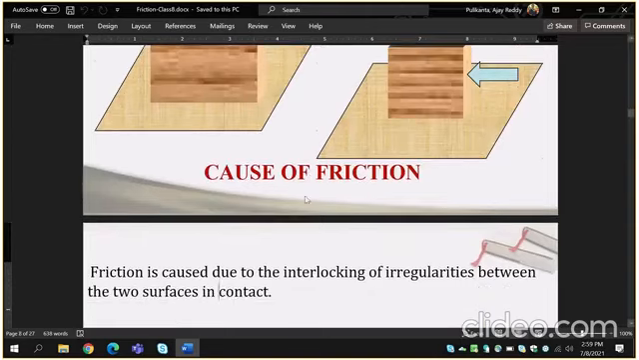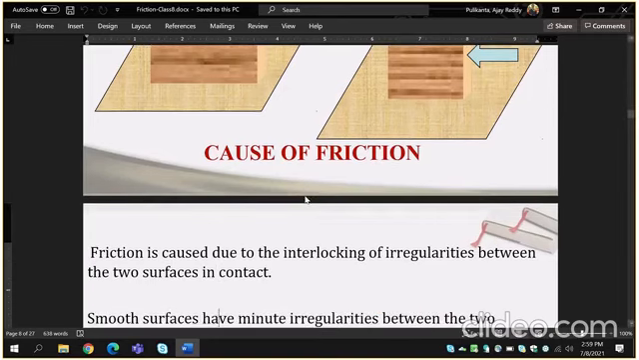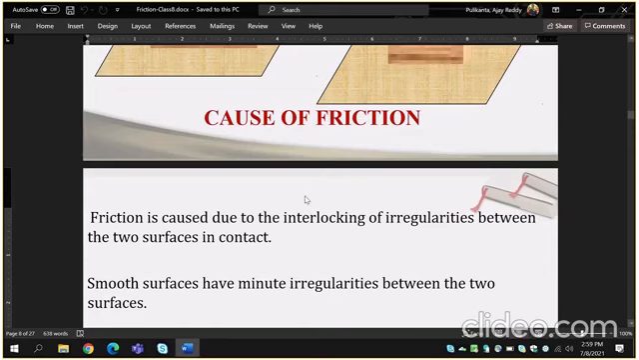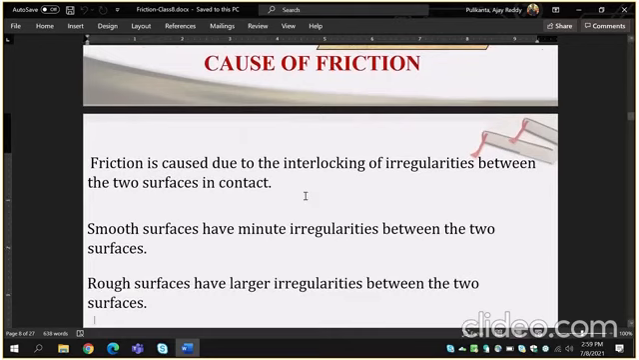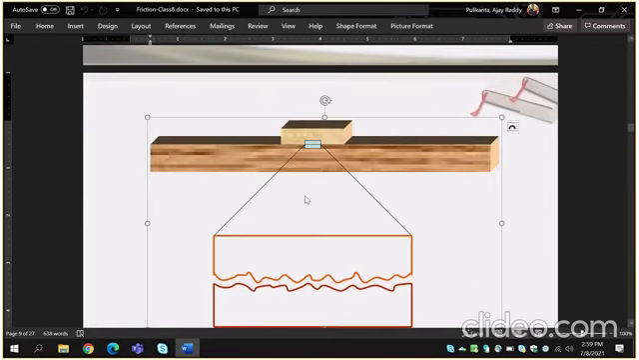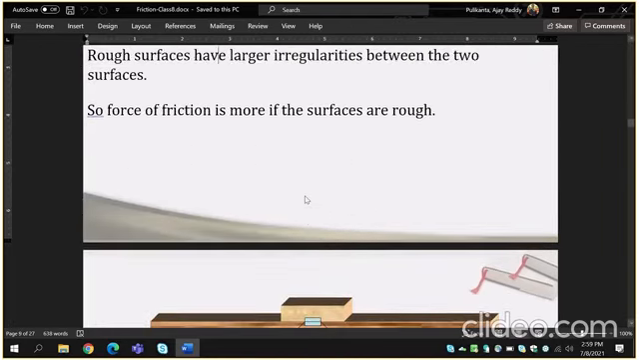Causes of friction. Friction is caused due to the interlocking of irregularities between the two surfaces in contact. Smooth surfaces have minute irregularities between the two surfaces. Rough surfaces have larger irregularities between the two surfaces. So, force of friction is more if the surfaces are rough.